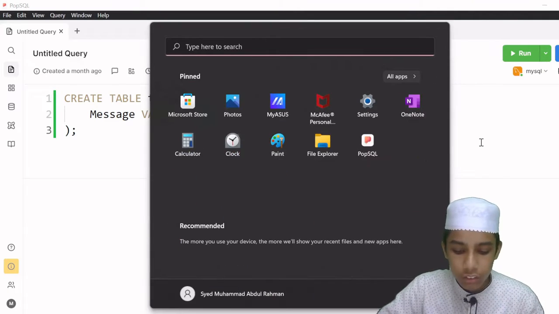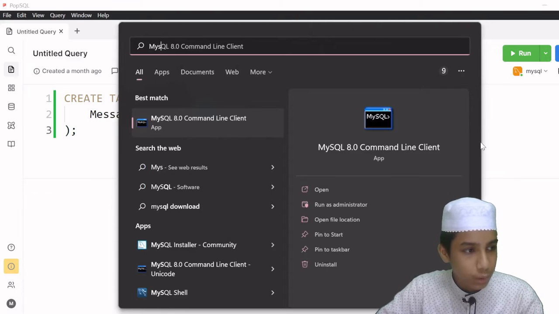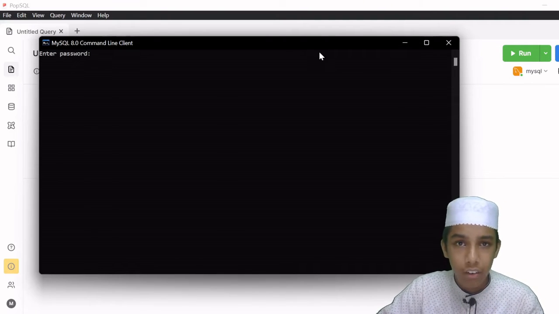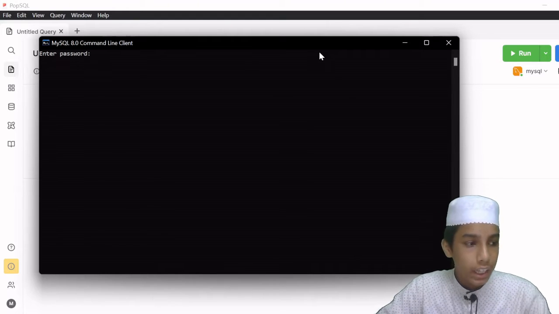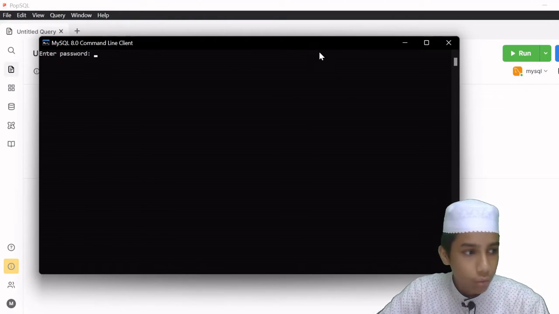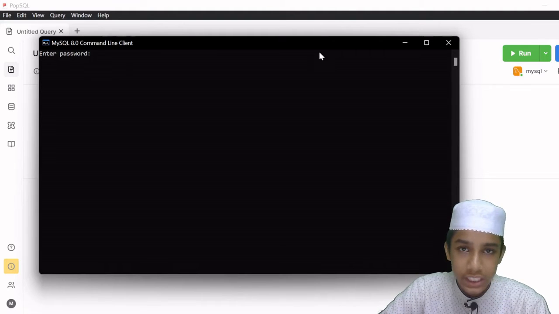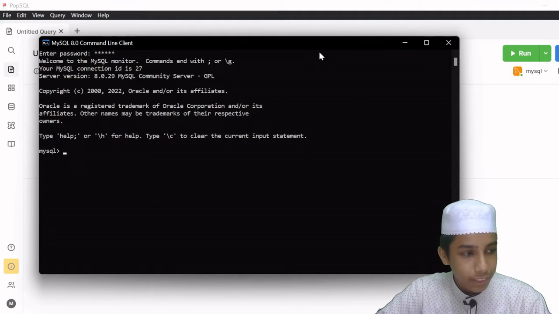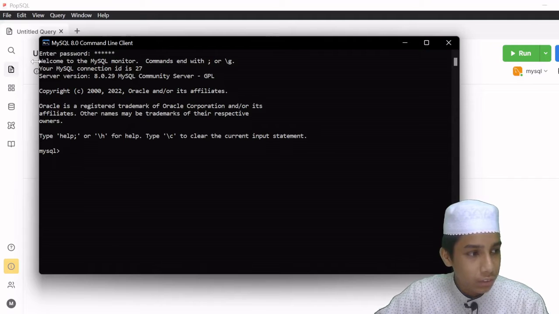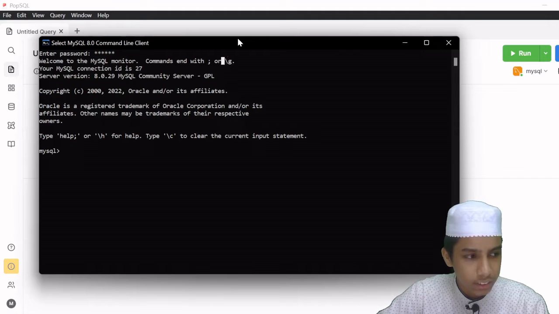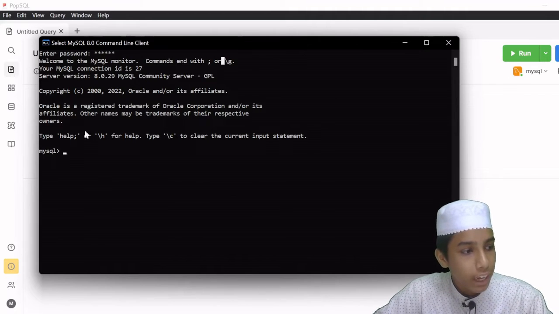If you are on Windows, you are going to click on the start menu, and then search here for MySQL 8.0 command line client, or whatever version you are using. If you remember, when I was installing MySQL on Windows, I set a password. So I am going to enter that root password. After entering the password, it will show welcome to the MySQL monitor, and if you don't have a password, it's going to just open like this. Okay, so we have this.